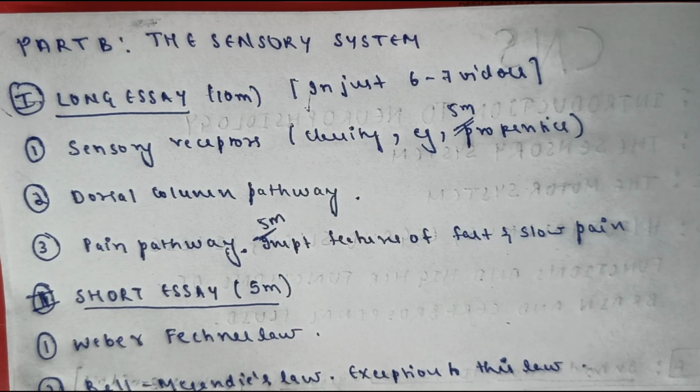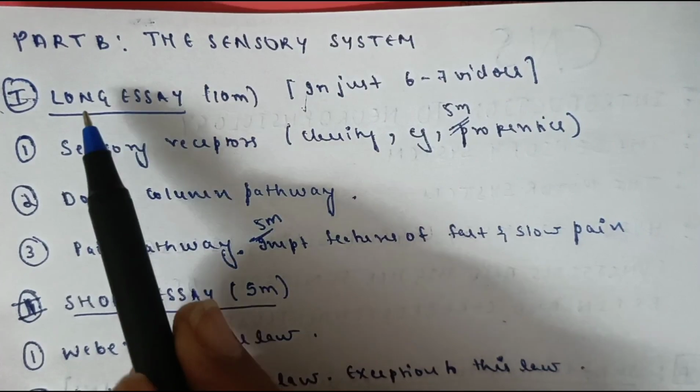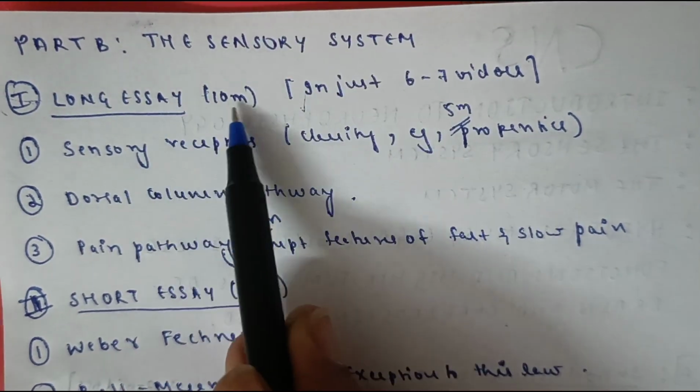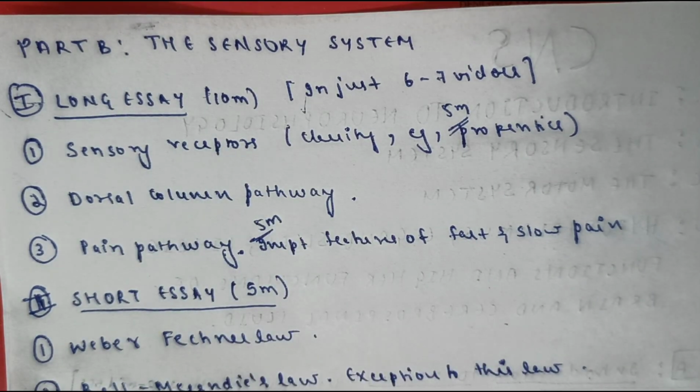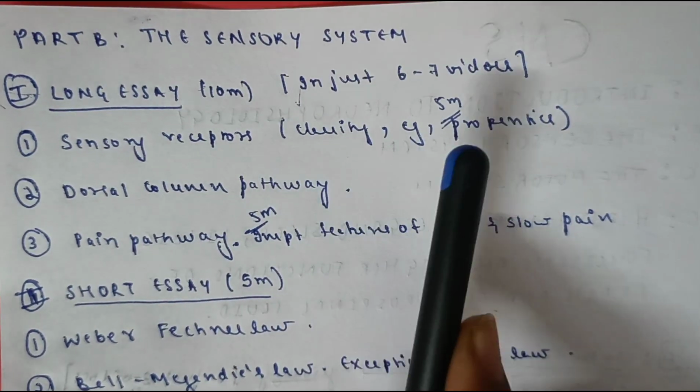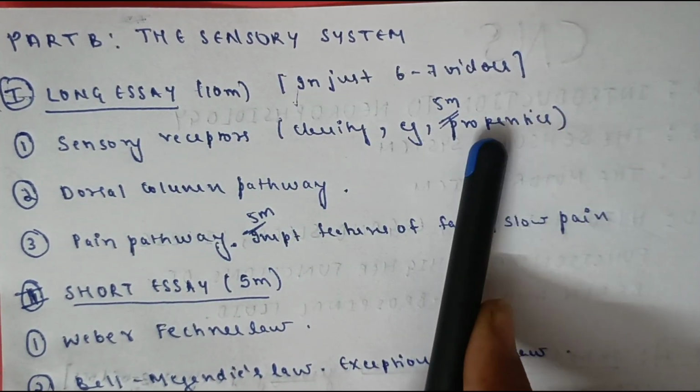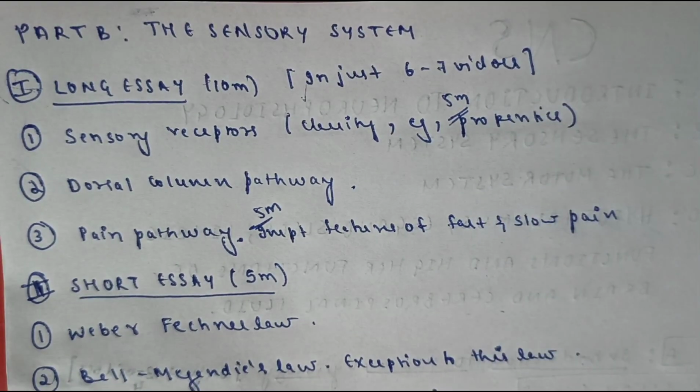Okay, this is very important under the CNS. Now we will be having a long essay under the sensory system, that is a 10 mark question. So it includes sensory receptors. Under sensory receptors, you will be able to explain the definition of the sensory receptors first, then the classification of sensory receptors with examples for each, then the properties of the sensory receptors. Very, very important.